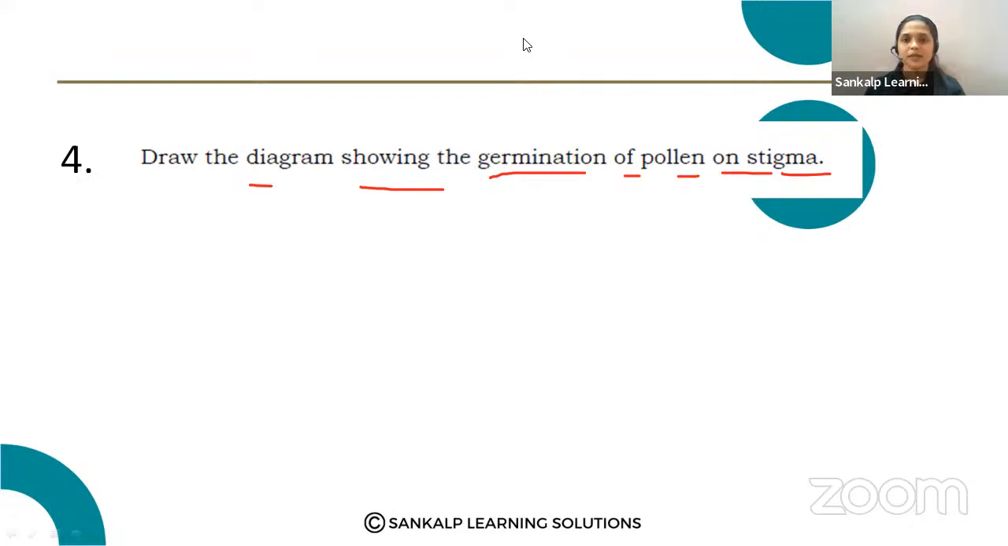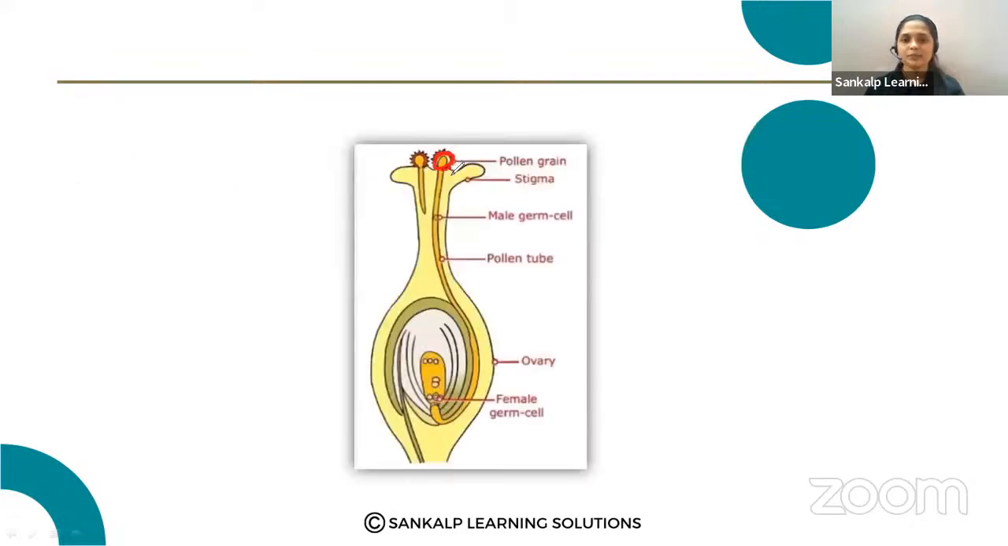This diagram, germination. These are the pollen grains and this is the stigma. Germination of the pollen grains on stigma. So you should draw this diagram. This will be a 3 mark question. Very important question and important diagram, and label the parts. You should label all these parts: the male germ cell, pollen grain, stigma, and pollen tube. Here, this bulged part is the ovary, and this is the female germ cell. So you should label all of these.